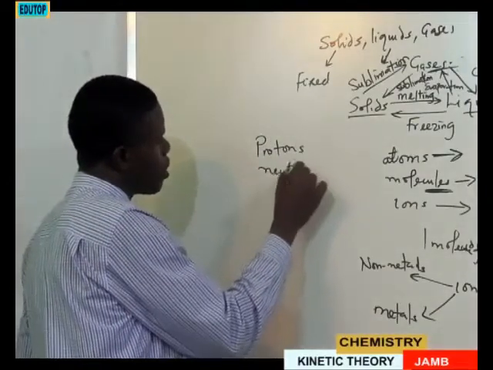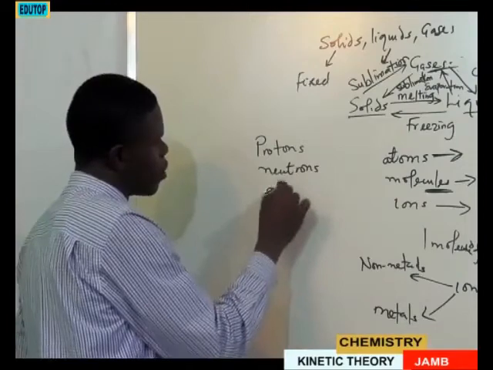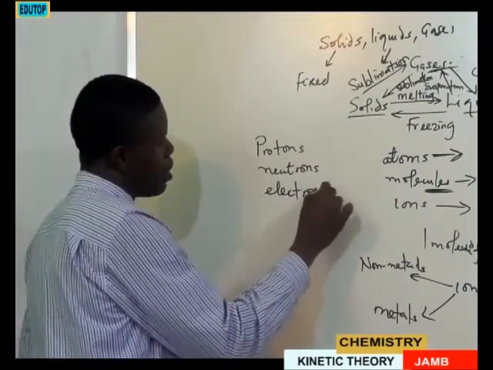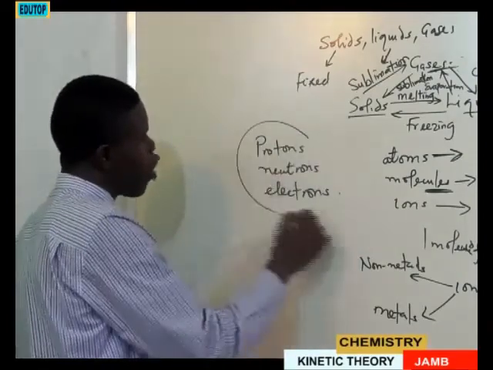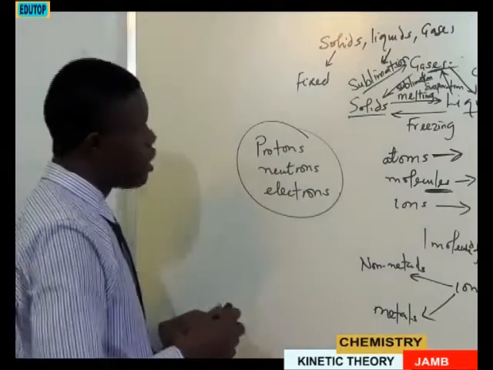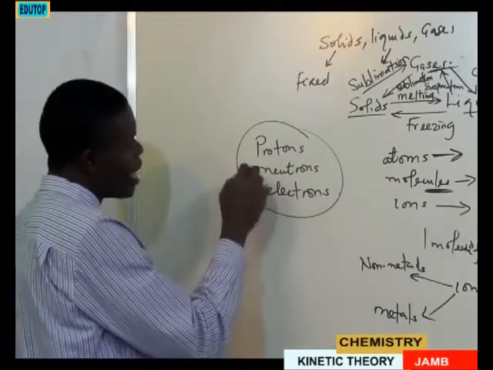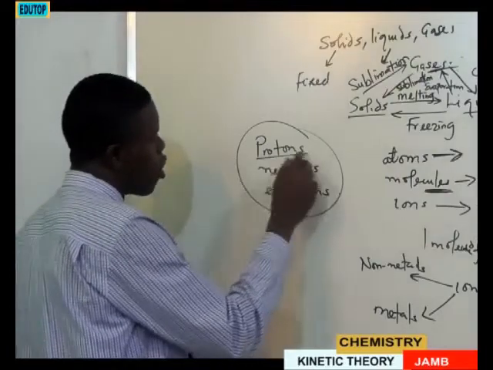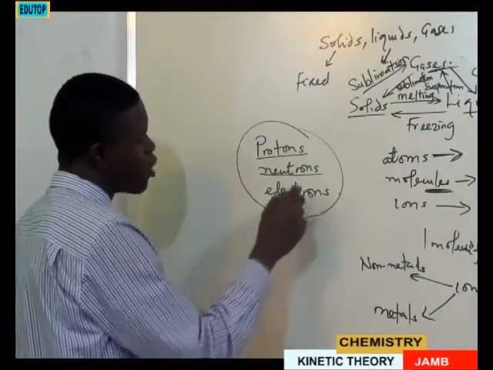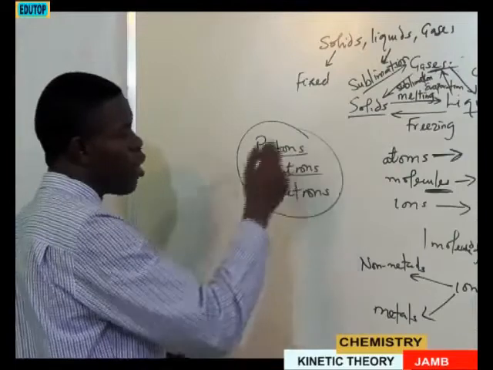neutrons, and electrons. Now these are the components of the atom, even though we know that inside the nucleus we have protons and neutrons, while electrons revolve around the orbit.